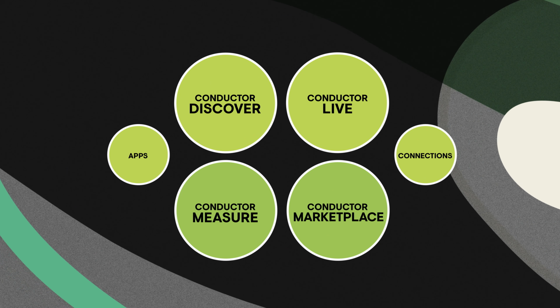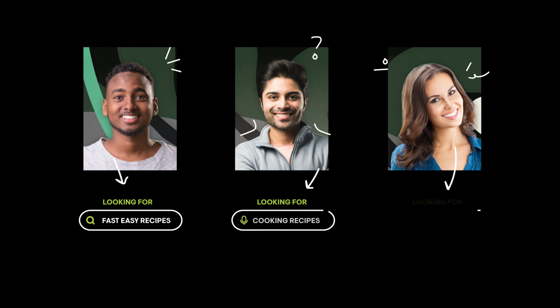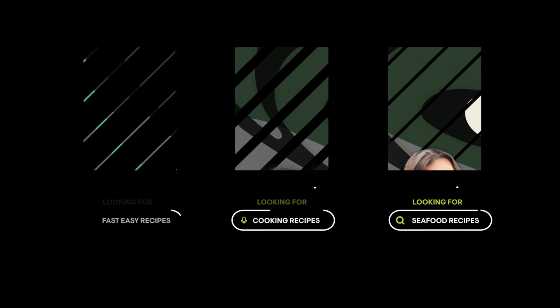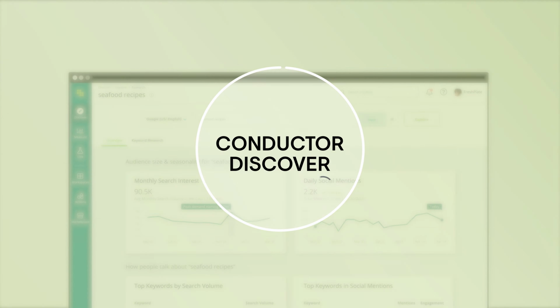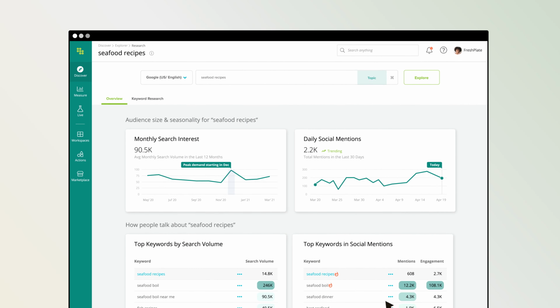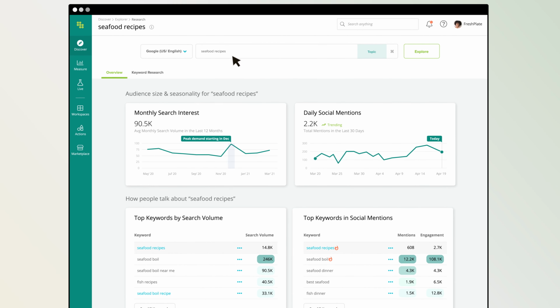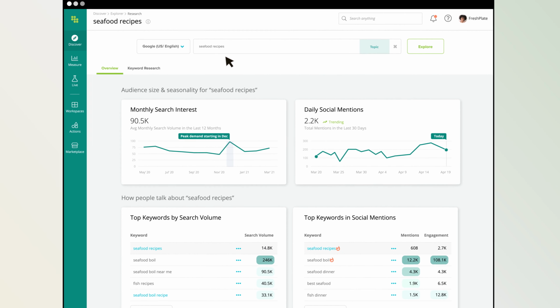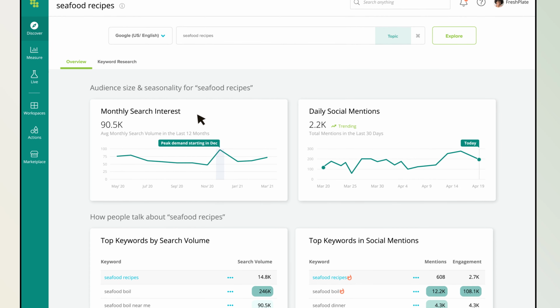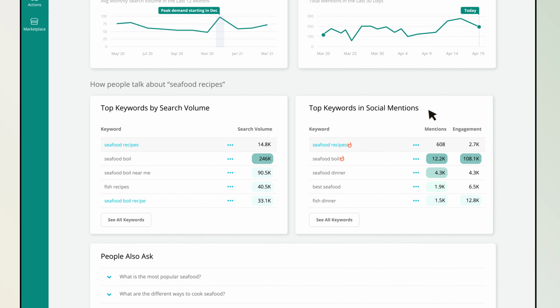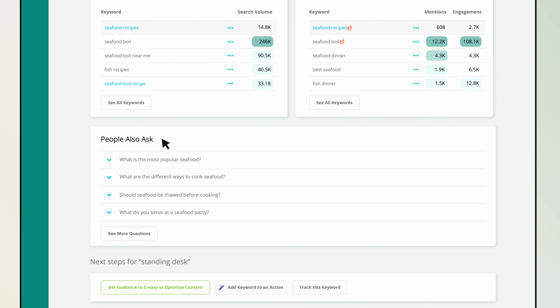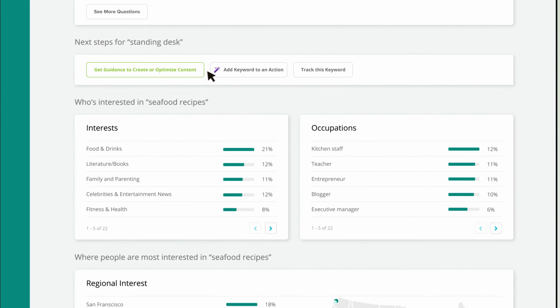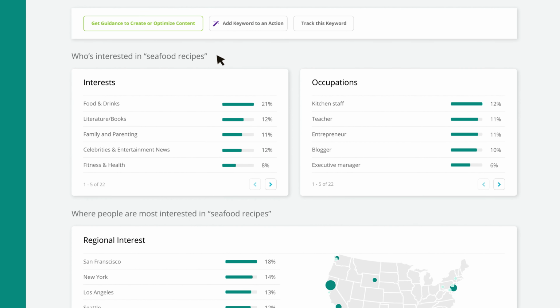Let's dive in. Great content starts with knowing your customers inside and out. Uncover customer intent and kick off content creation with Conductor's Explorer. Get on-demand, real-time insight into search interest across channels and see the questions people are asking online. Use demographic insights to tailor content to your audience.